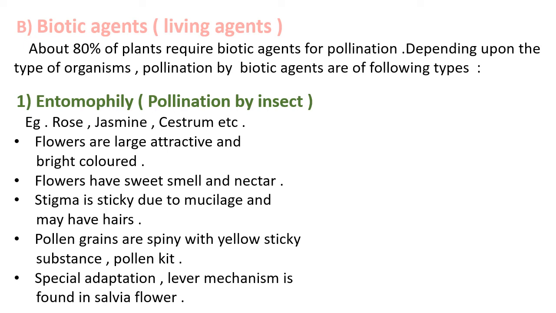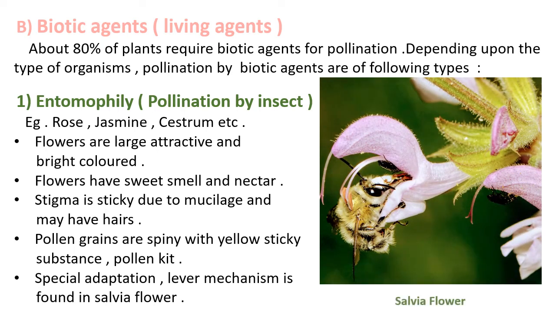Due to the sticky nature or due to the presence of hairs, the pollen grains get easily attached to the surface of the stigma. The pollen grains in entomophilous flowers are spiny with a yellow sticky substance called pollen kit. Due to the spiny nature, the pollen grains get easily attached to the body of the insect. Some flowers like salvia show a special adaptation to carry entomophilous pollination. Such mechanism is called lever mechanism.